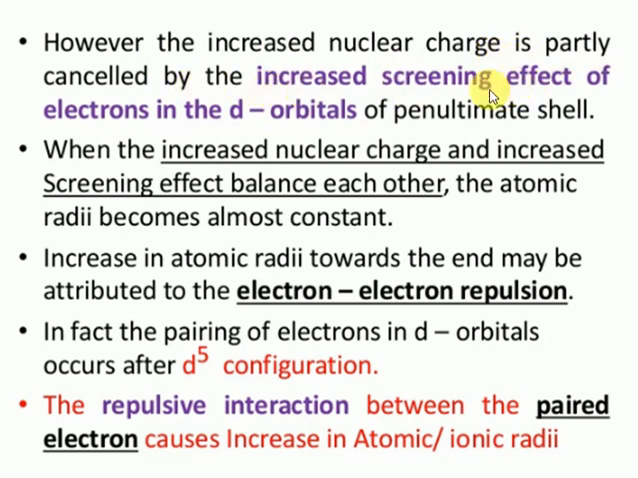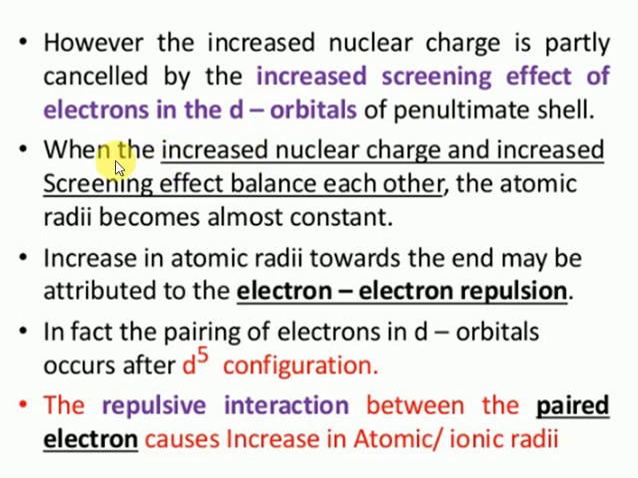So what happens toward the end of the series is that an equal number of electrons are added. The screening effect and the nuclear force of attraction both nullify. Whenever both nullify, the atomic size increases only slowly.